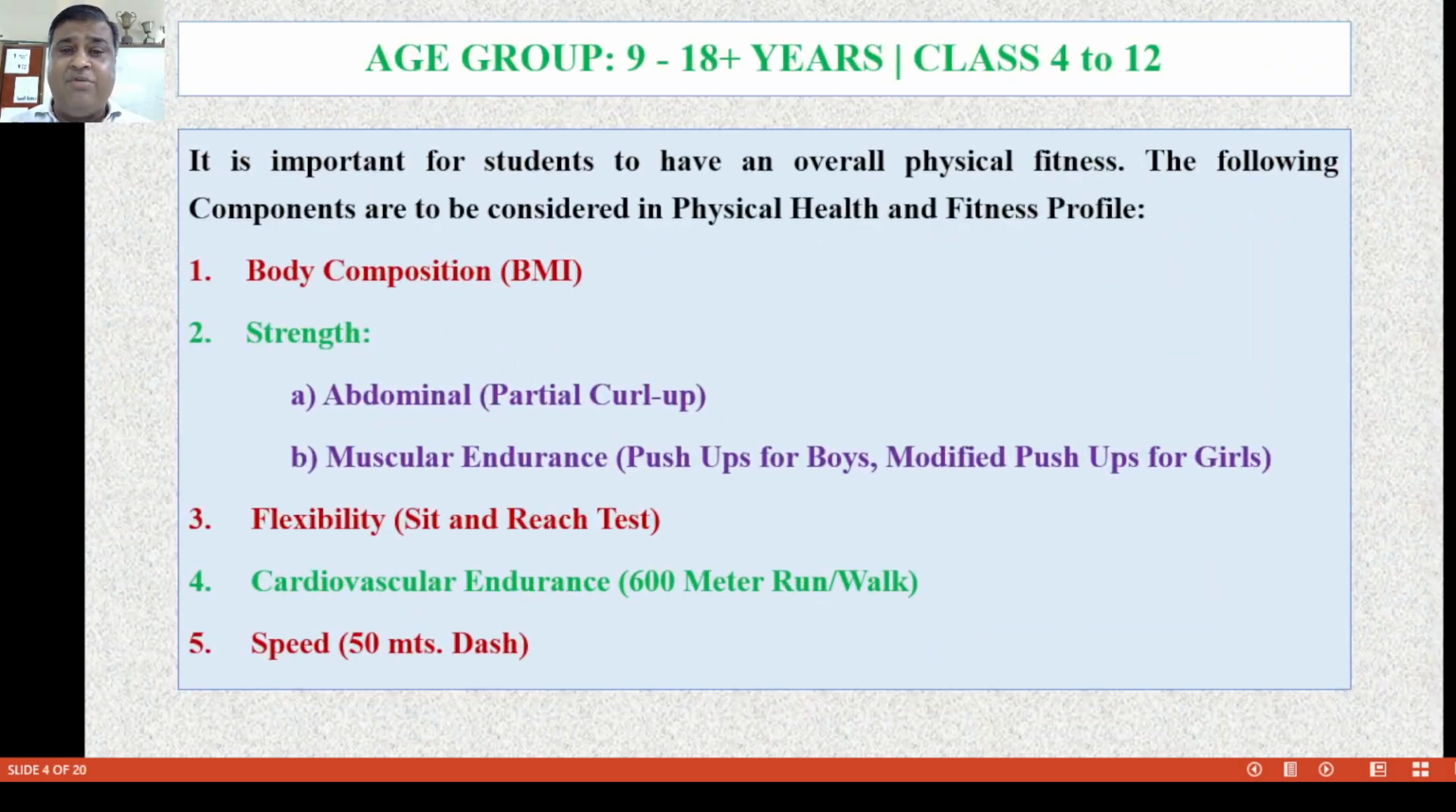Now, the age group is 9 to 18 years, that is classes 4 to 12. The physical fitness and health-related fitness tests are body composition, the BMI index. Second test is strength. There are two types of strength tests, the abdominal partial curl-up. Next test is the muscular endurance test. For girls and boys, separate tests are there: push-up for boys, and modified push-up for girls. Third test is flexibility, under which is the sit and reach test. For cardiovascular endurance, the test is the 600 meter run and walk, and for speed, the test is the 50 meter dash. We'll discuss one by one.